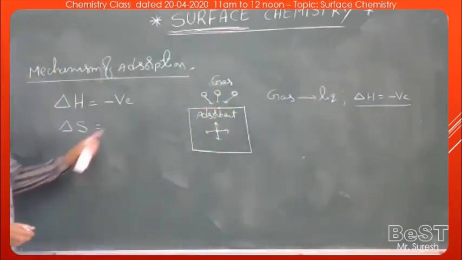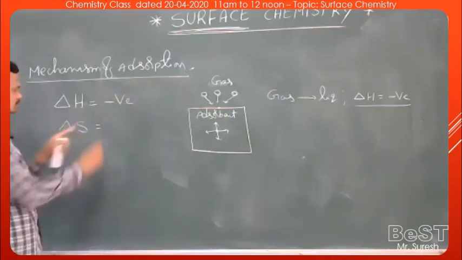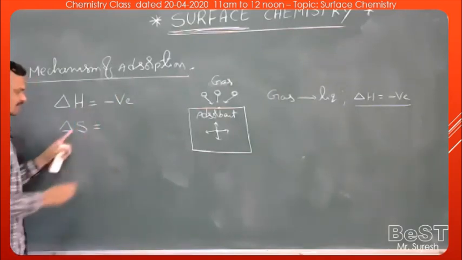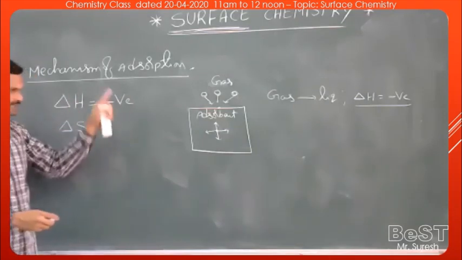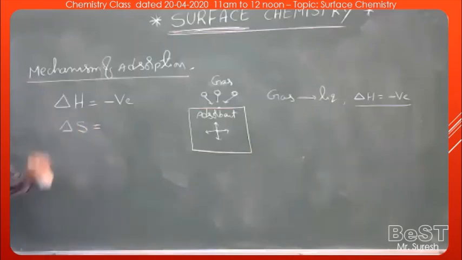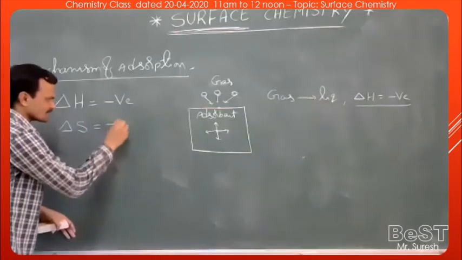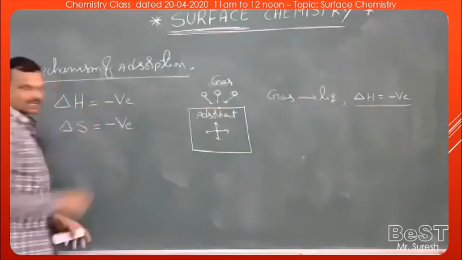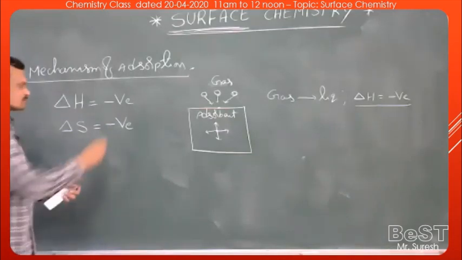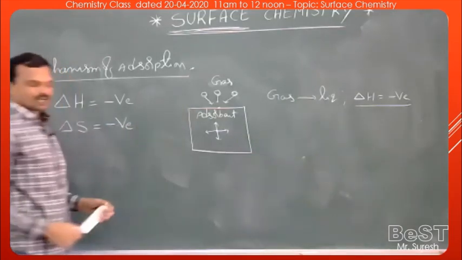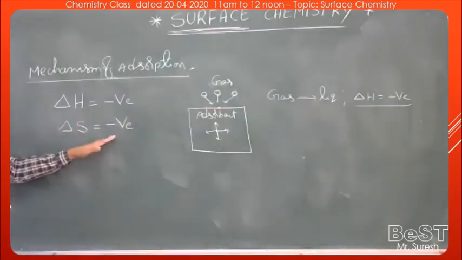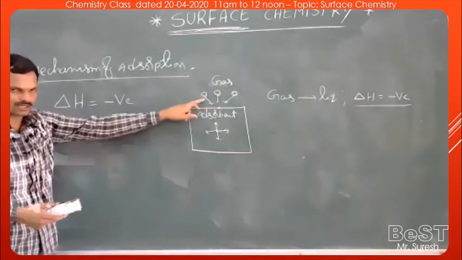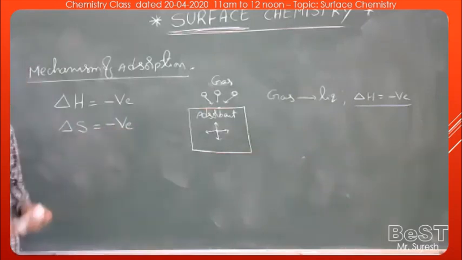The distance between gas molecules decreases means the randomness of the molecules decreases. Randomness of the molecules decreases means entropy of the molecules decreases. That means delta S is negative. So during adsorption, the randomness of the system decreases. That means randomness of the gas molecules decreases. That means delta S is negative.